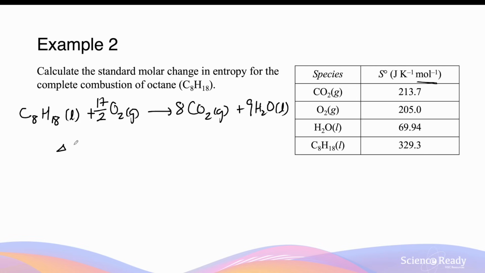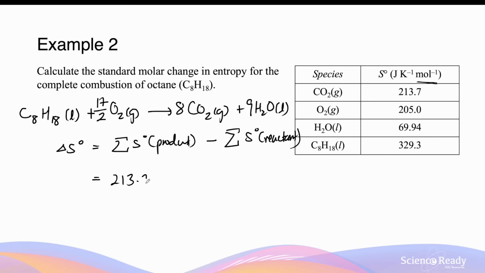So again, the change in entropy under standard state is equal to the sum of entropy of the products, again under standard states, minus the sum of entropy of the reactants under standard conditions. So the products are CO2 and water. CO2 is 213.7. Now this is per mole. We need to multiply this by 8, which is the molar ratio in front of CO2, right?